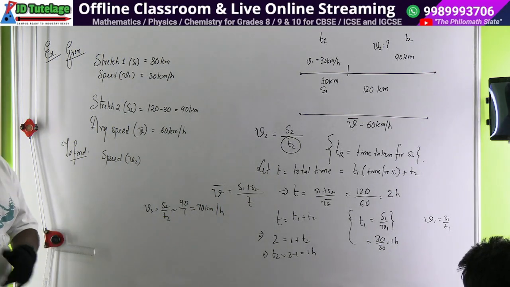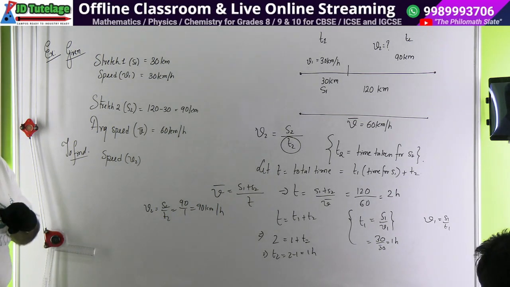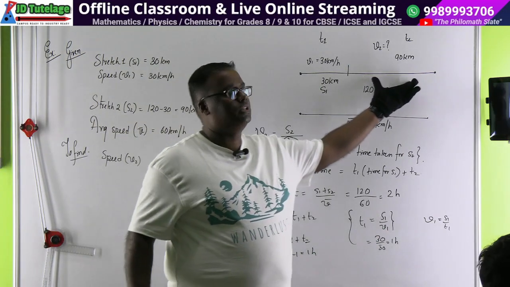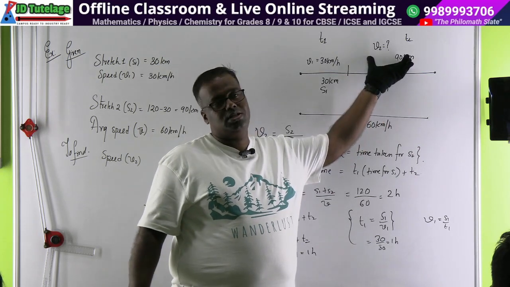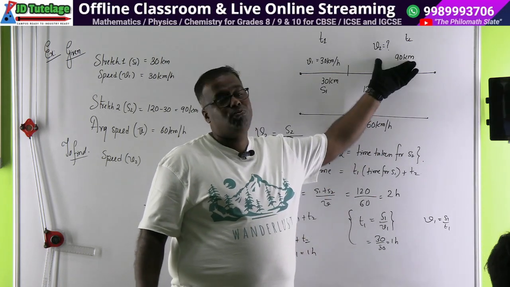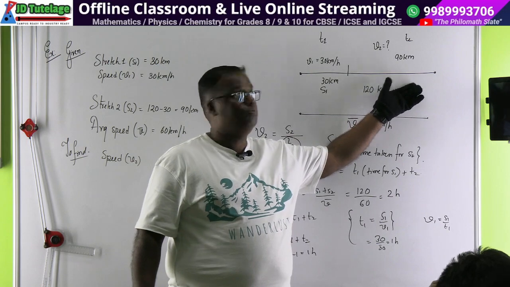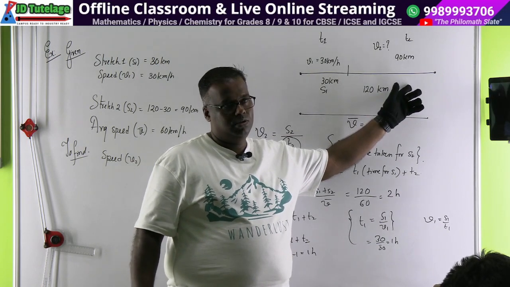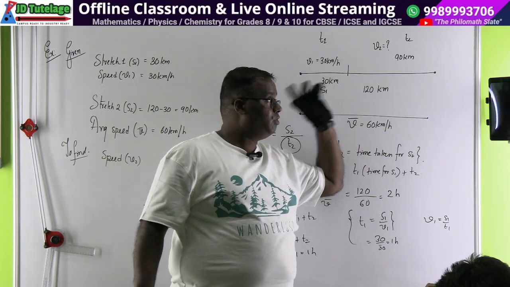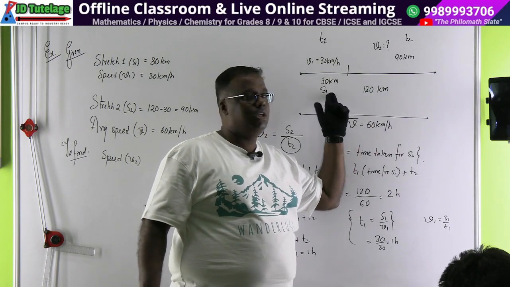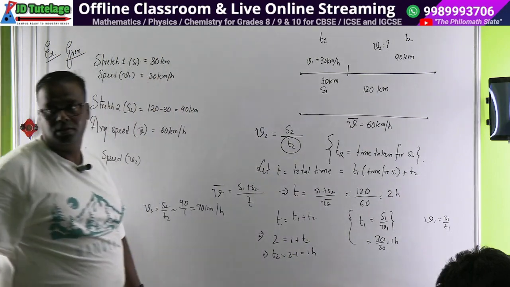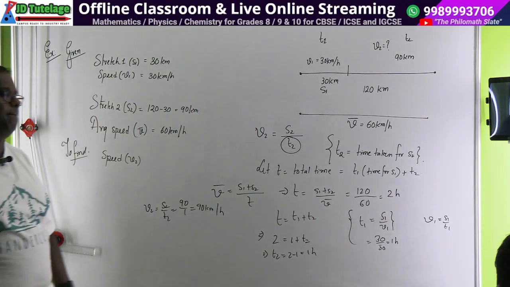Check the flow, whether you have understood or not. They have asked us the speed for this stretch. The speed is equal to distance by time. We know the distance is 90. Time we don't know. How do we take out time? We use average velocity, total distance by total time. So we first find out total time. From that total time, we take out this time, because both data are given. Did it come out? Understood? Very good.